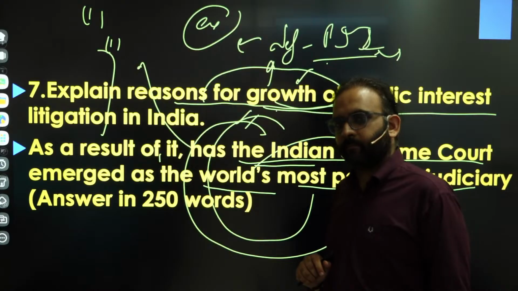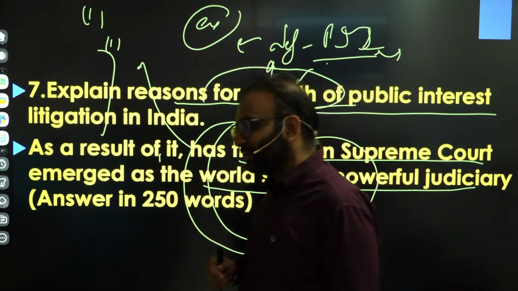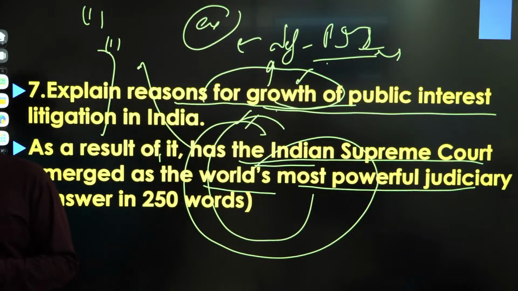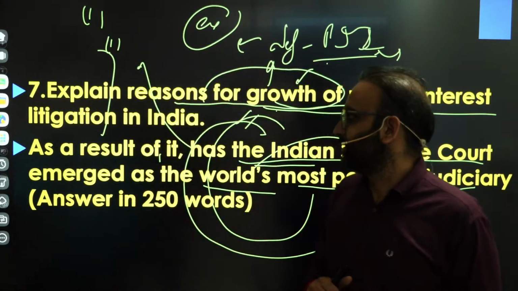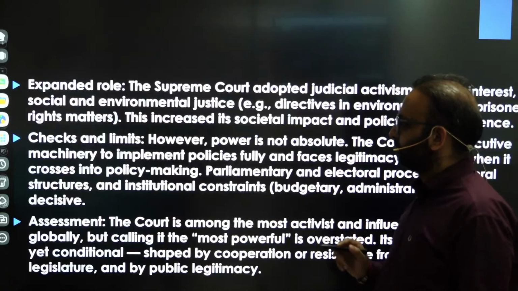Directly you can't say I don't know, but there are different ways to answer. Not literally I don't know. Like you talk about how the power of the Supreme Court has increased, how power is restricted. And in the last, you can say that I can't say with certainty that it makes the Supreme Court the most powerful judiciary in the world. That's the way of answering I don't know, not directly saying I don't know. Right? Get the point? Clear?